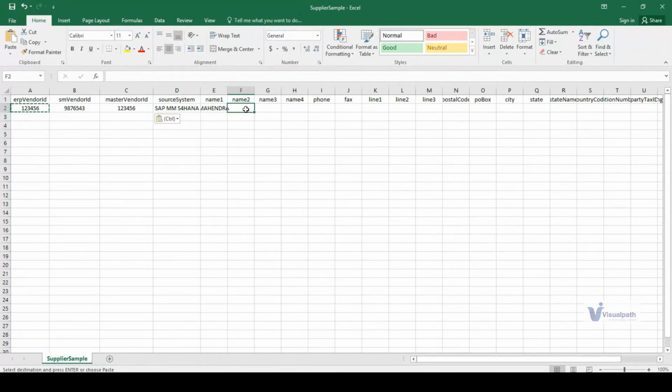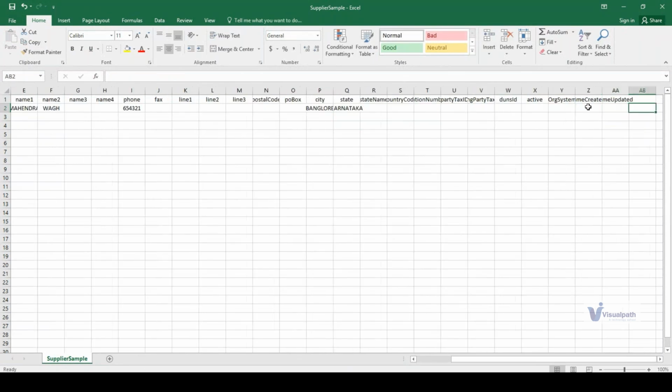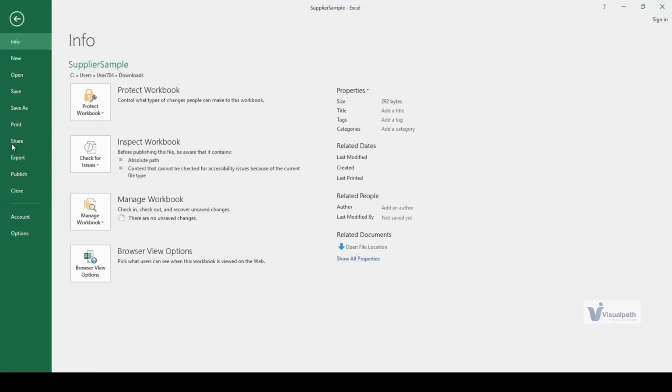Name is Mahendra, second name is Wag. This is the name of the supplier. You have the phone number. Right. Okay. Fax, line 1, line 2, line 3 are no longer in use. You have to put in the postal code or PO box number, which city you are from. Let's say you are from Bangalore, you are from Karnataka.